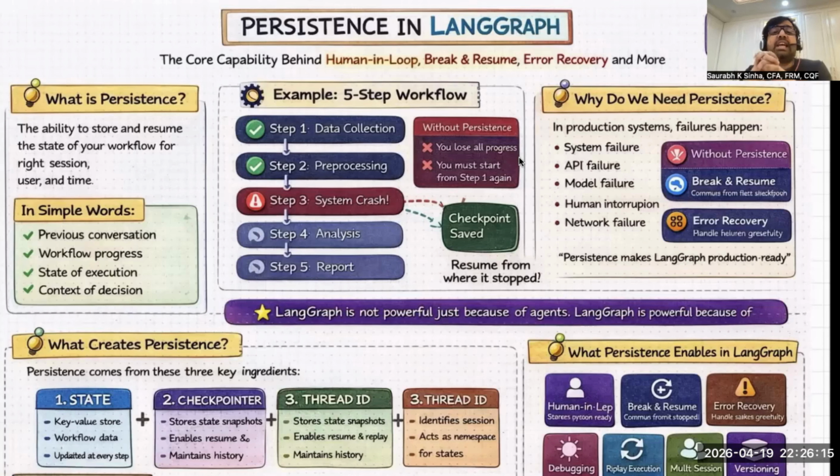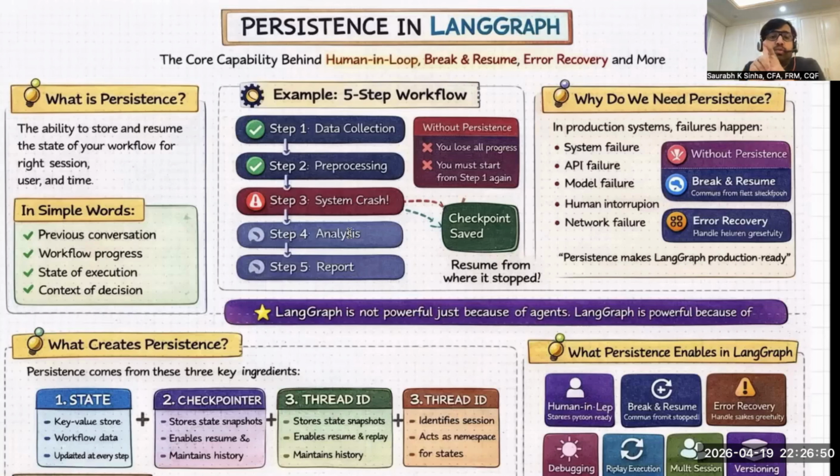Now, yes, LangChain also provides some level of persistence like memory, vector stores, caching. But in comparison to LangChain, LangGraph provides workflow production level persistence, which is far more powerful and production ready. And that is why persistence becomes extremely important in LangGraph. I also sometimes say that persistence is the mother of many capabilities in LangGraph.